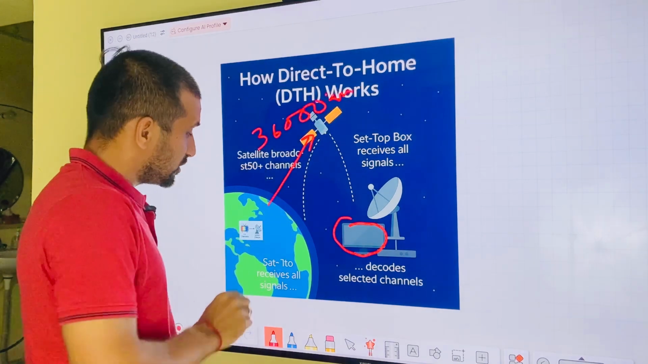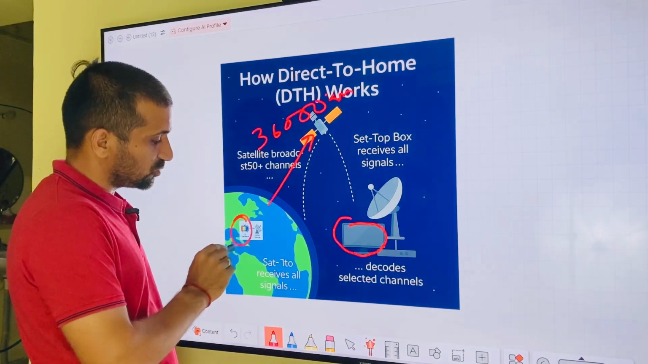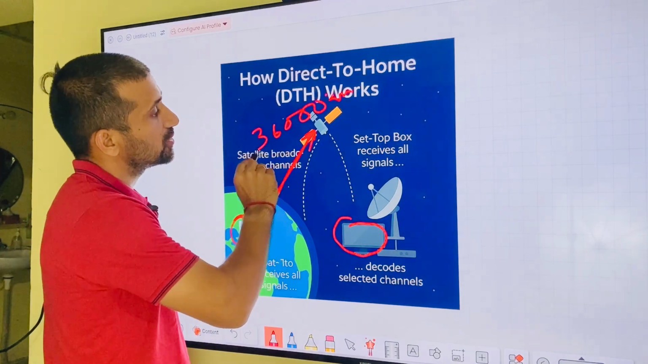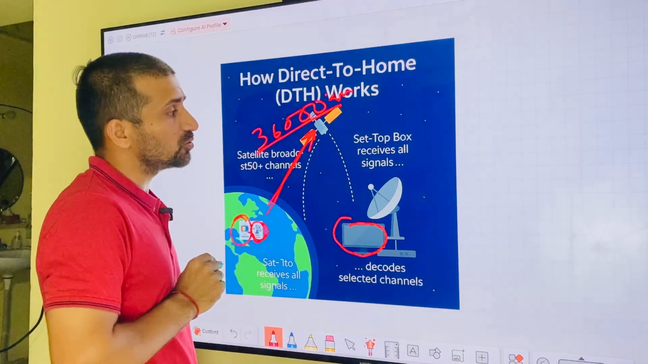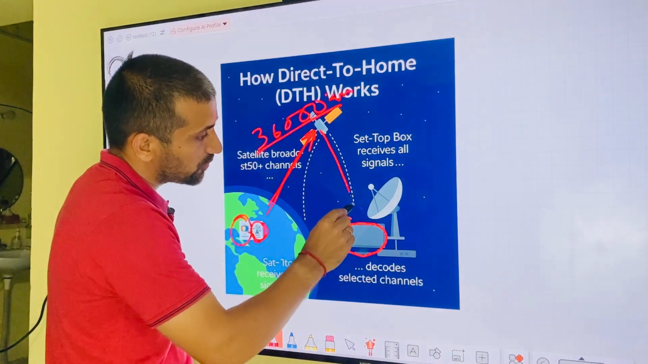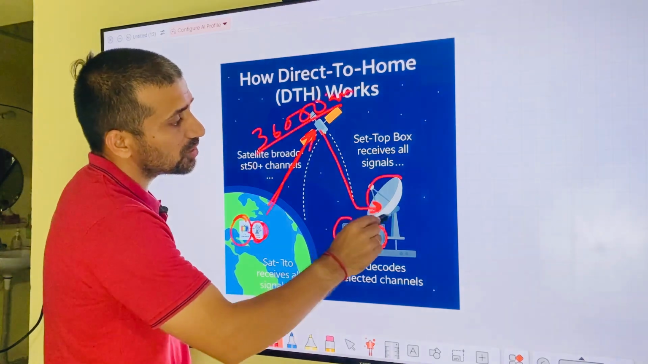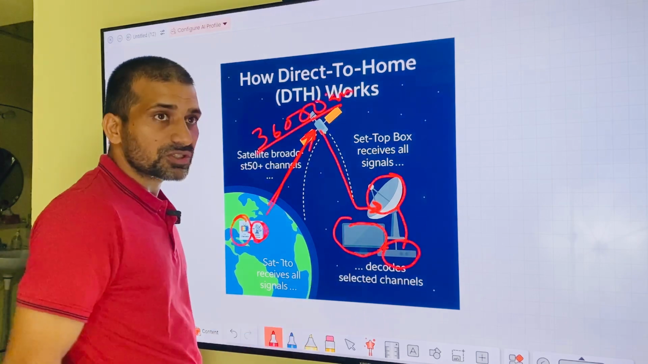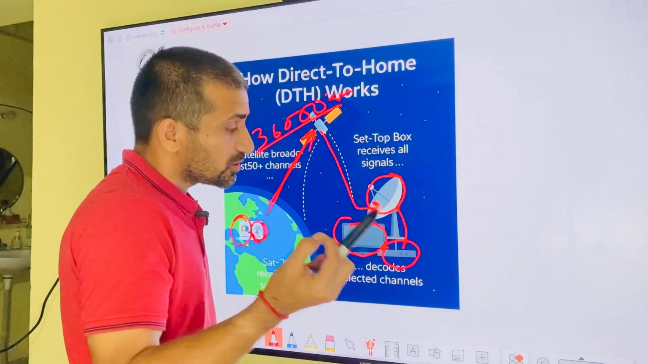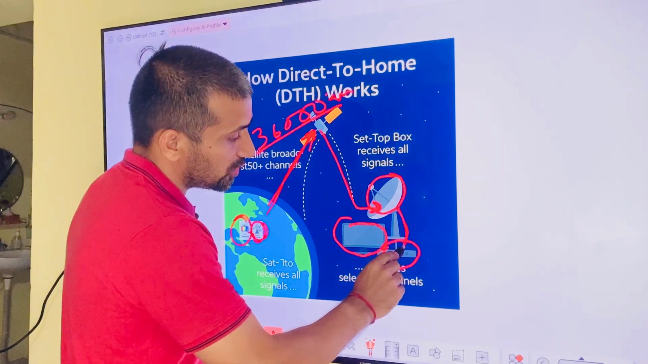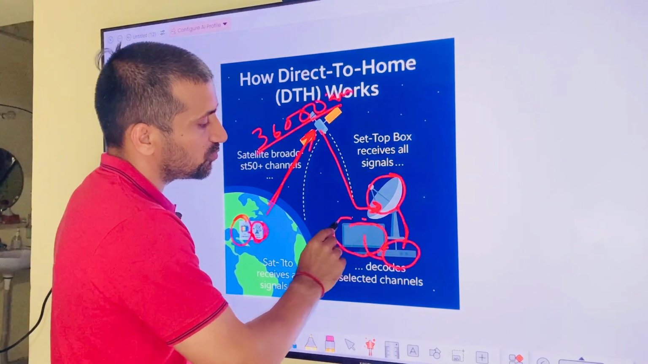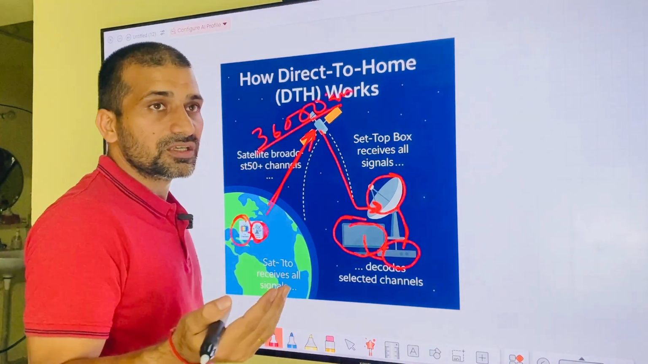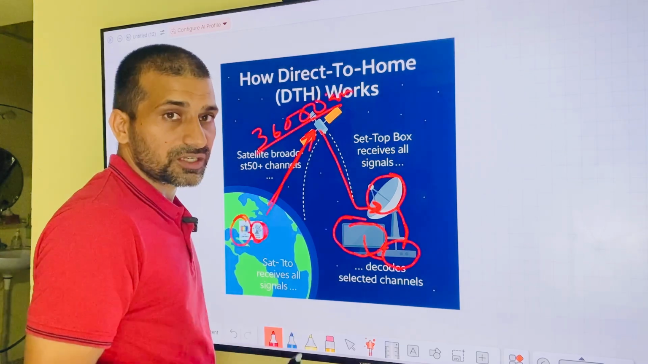So the data goes from the TV station to the uplink dish, and then reaches the satellite 36,000 kilometers away, then again travels 36,000 kilometers to reach our TV dish. Then all this data reaches the set-top box, and the set-top box also takes some time to convert this data and send it to the TV where we watch. That's why it sends the data with a delay of more than 1 or 2 seconds.